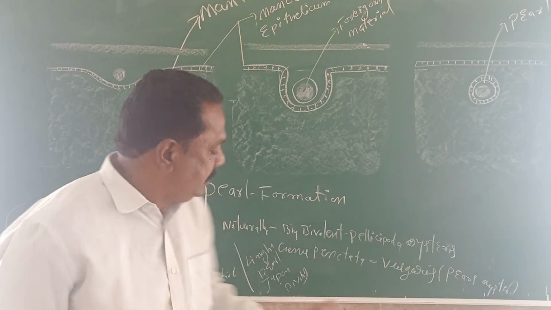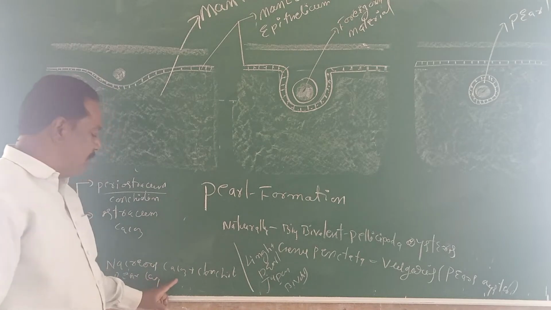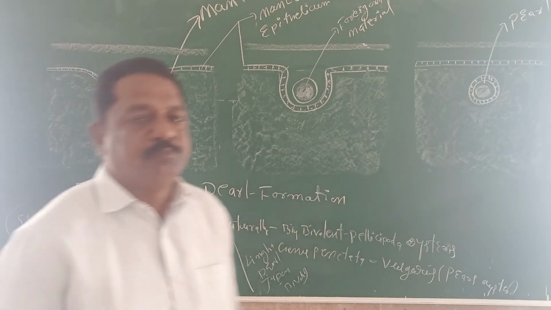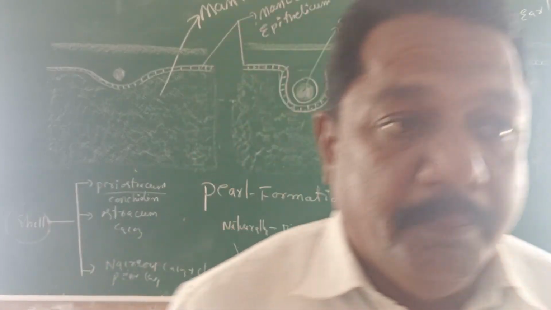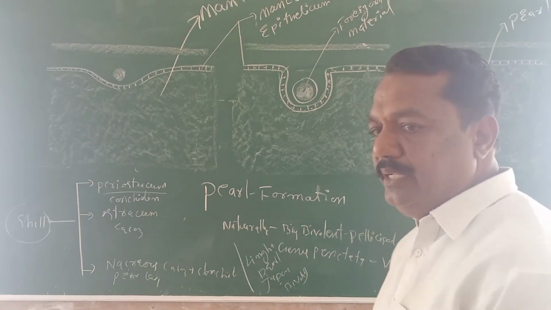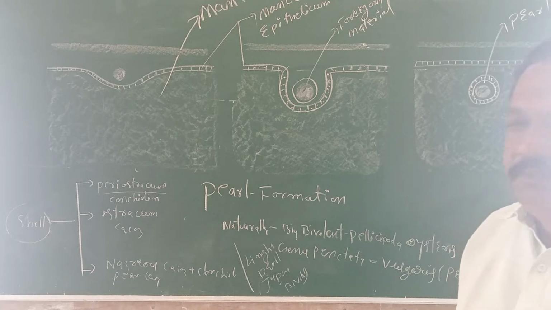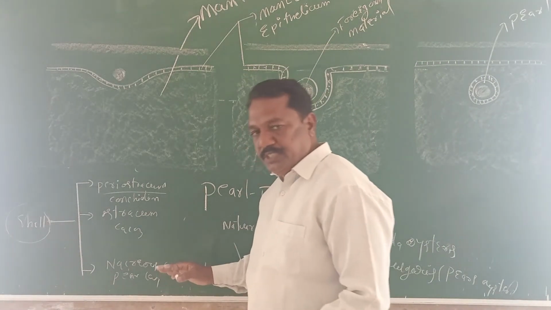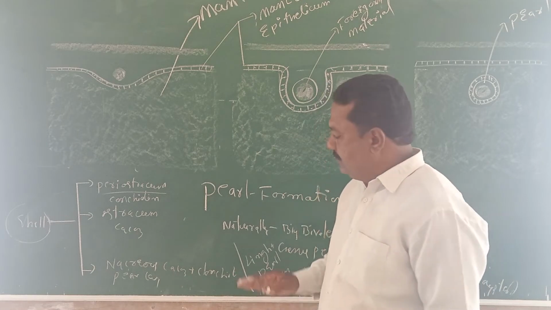Now observe this figure. The outer layer is purely made of conchiolin substance. The middle layer, the ostracum, is made purely of calcium carbonate. But the inner layer is called the nacreous layer, the mother of pearl layer.